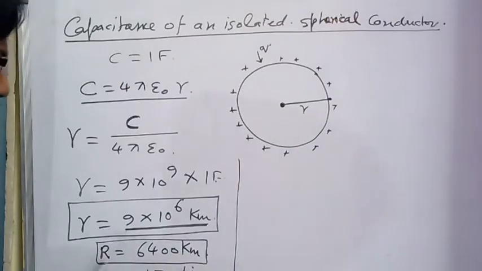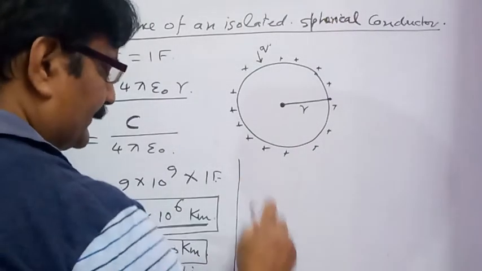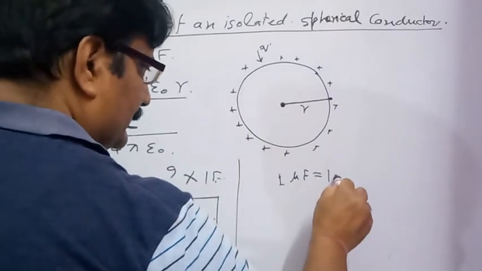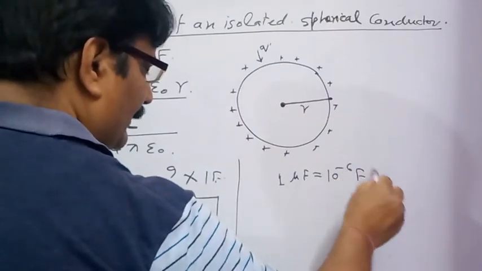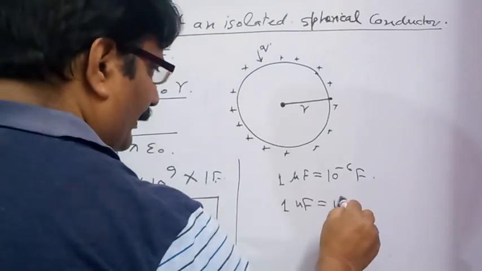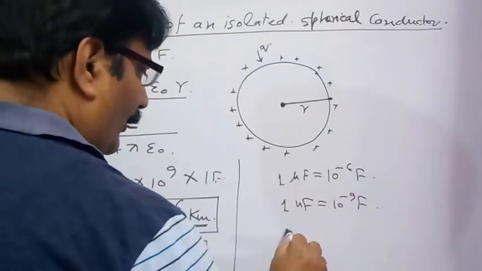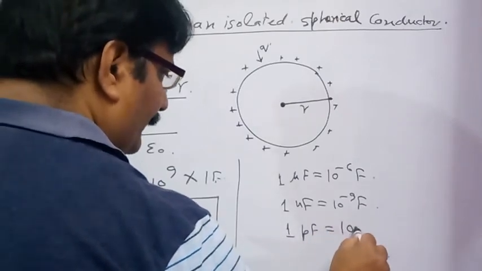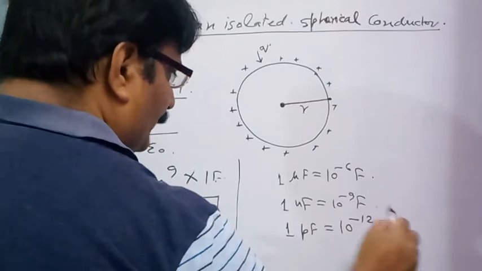So the most commonly used units of capacitance are either microfarad, that is 10 to power minus 6 farad, or nanofarad, that is 10 to power minus 9 farad, or picofarad, that is 10 to power minus 12 farad.